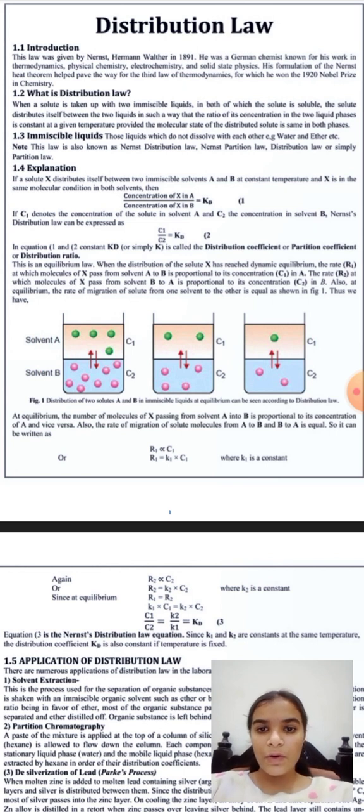In equation 1 or 2, Kd, or simply K, is the constant called the distribution coefficient, partition coefficient or distribution ratio.